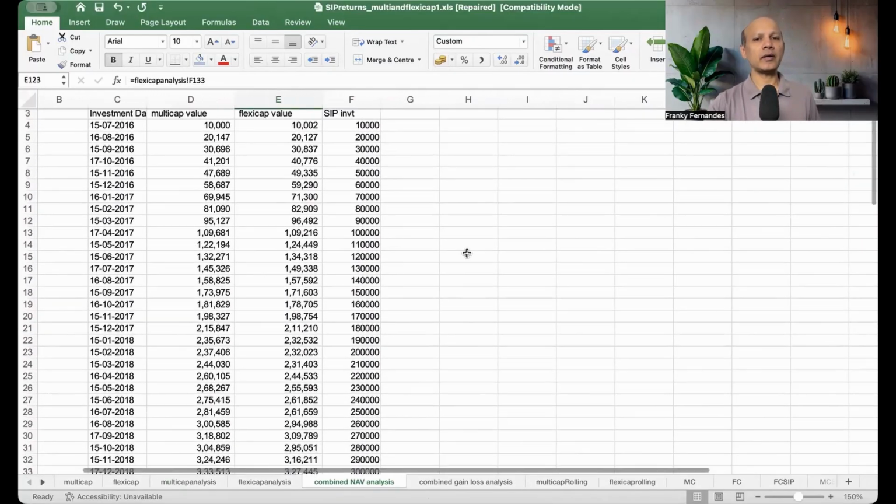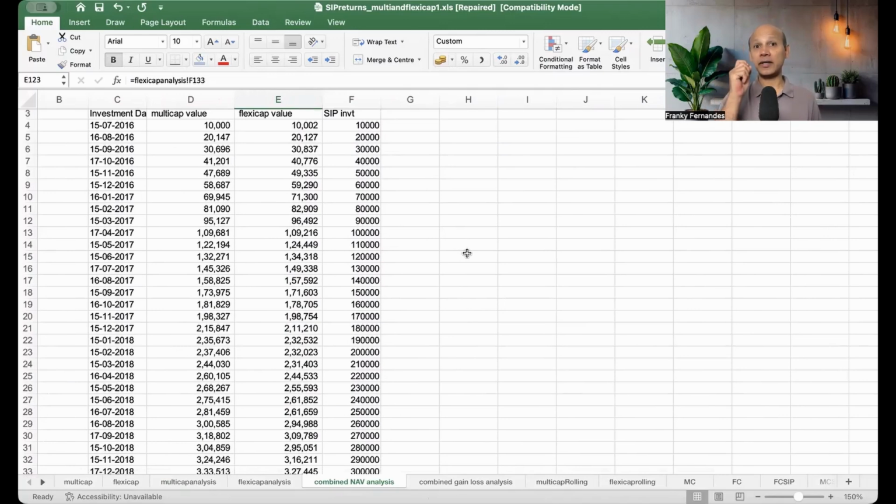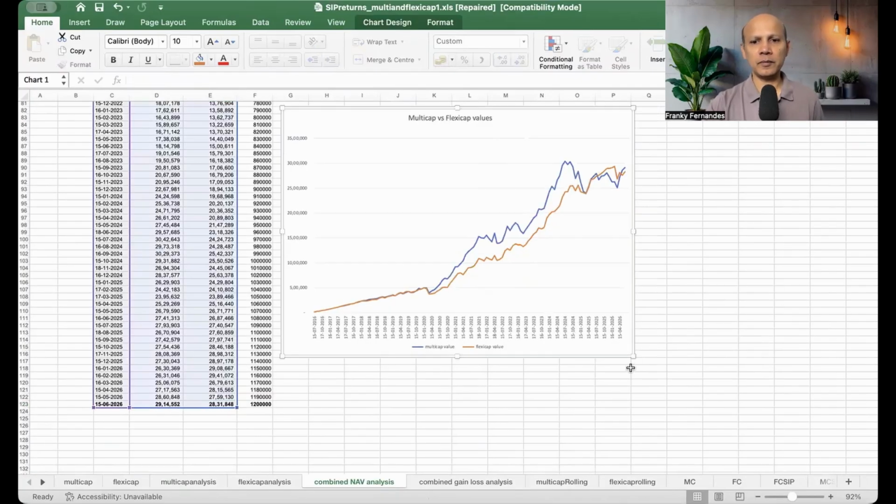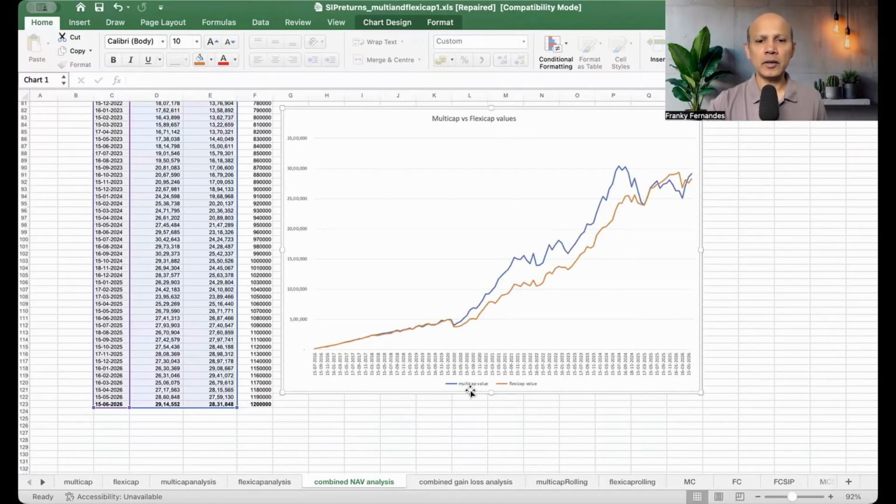And I think that is where it gets clearer, who should invest in which fund. And so here is the comparison, right? This is the multi-cap. And if you see here, the blue is the multi-cap and orange is the flexi-cap. Now, it may be different for different funds. It could be that in another flexi-cap fund, this orange could be higher and multi-cap could be lower. It depends on which fund it is. But the objective is not that. The objective is to show how they appear, how it looks during a bull market and during a bear market.